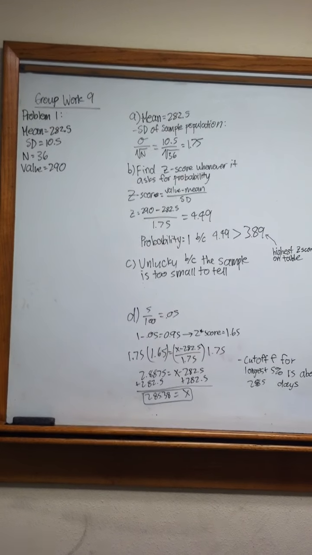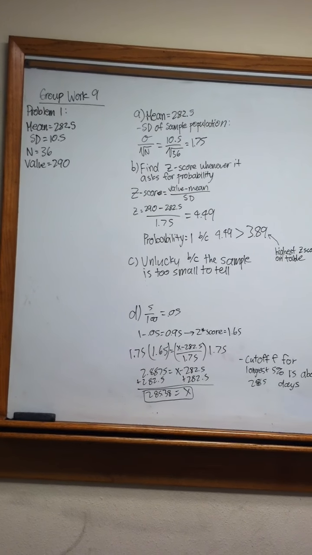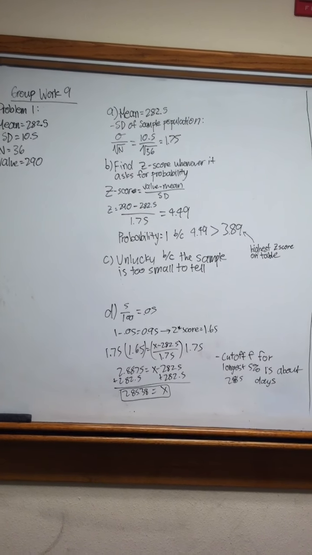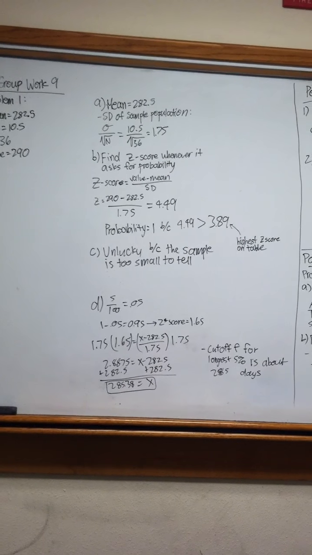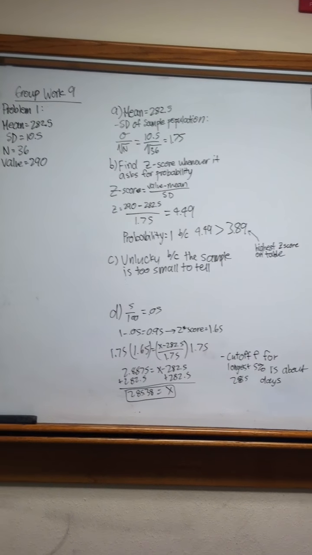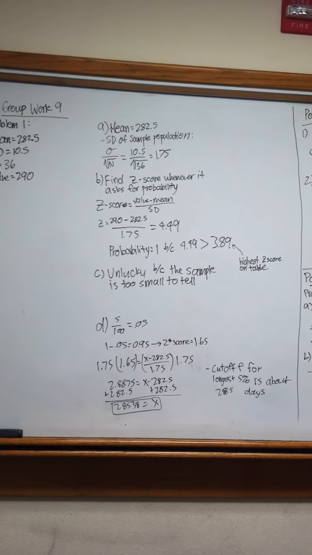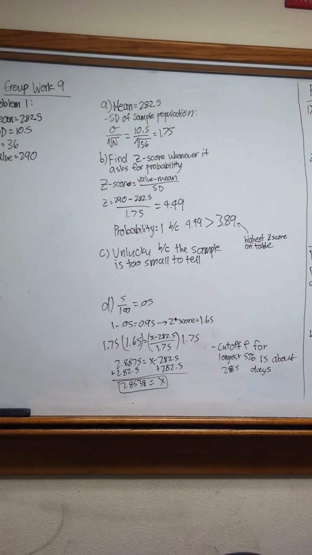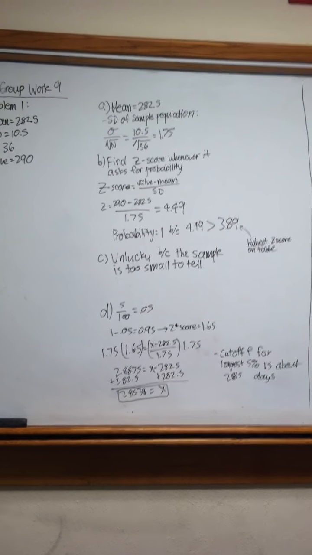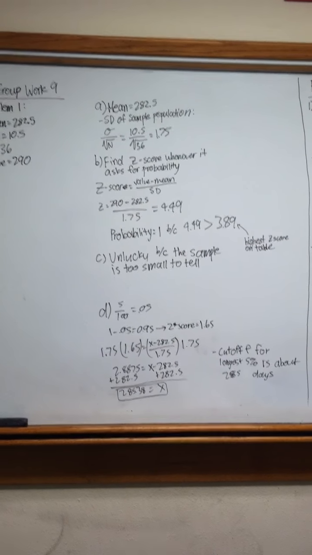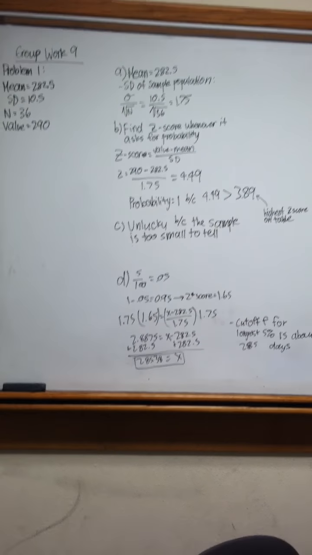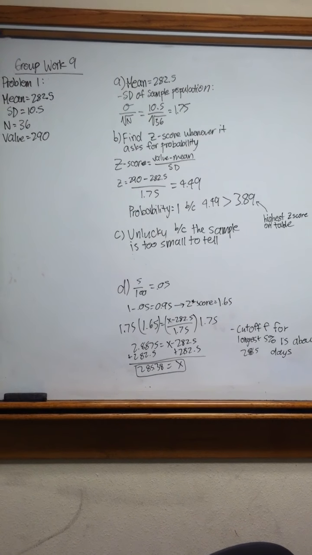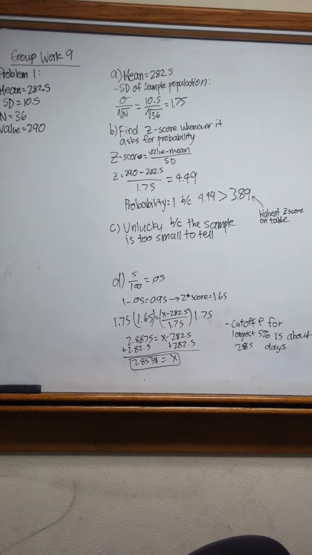For B, if the length of pregnancies in Springfield follow the national trends, what is the probability that the mean length of a random sample of 36 pregnancies would be 290 days or longer? In this case, we would need to find a z-score whenever it asks for probability. The z-score is equal to the value minus the mean, divided by the standard deviation. So z is equal to 290 minus 282.5, divided by 1.75, which is equal to 4.49.